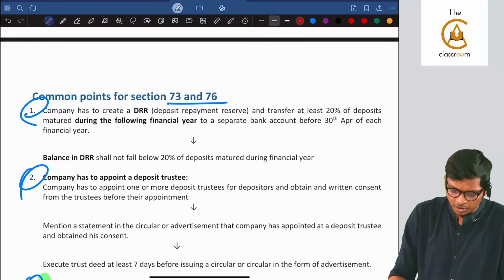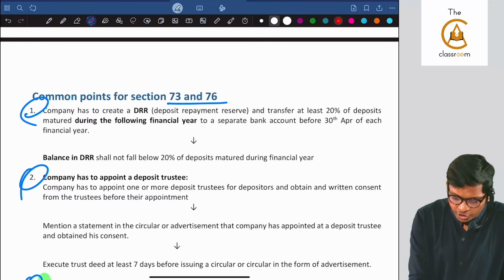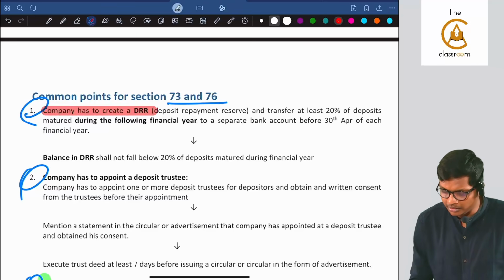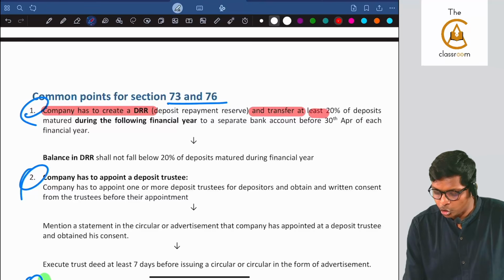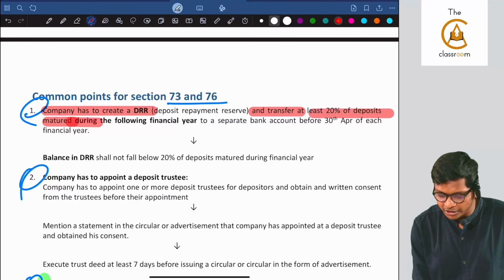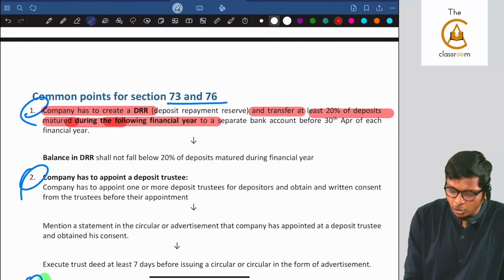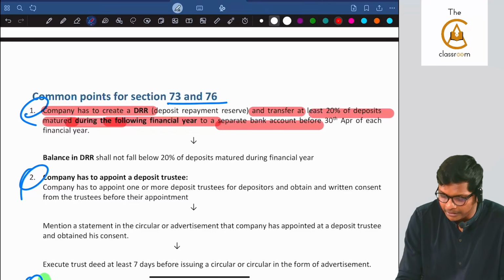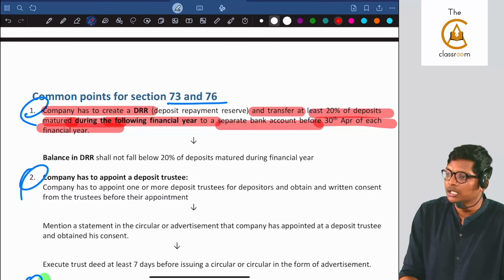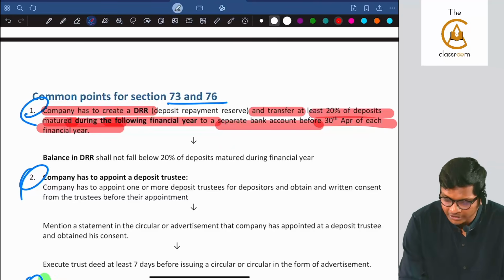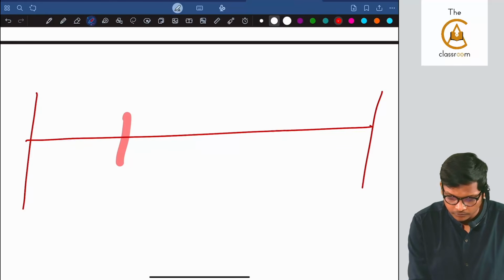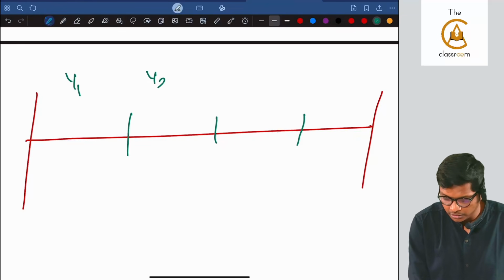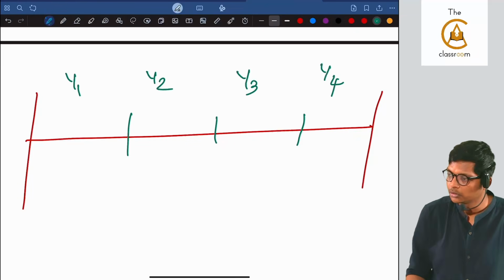Okay. Now, look at the provision over here, which says, company has to create DRR and transfer at least 20% of the deposits maturing during the following financial year to a separate bank account, what we just did, before 30th April of each financial year. So let me prepare the timeline. I'll just take some rough numbers, guys. Year 1, year 2, year 3, year 4.